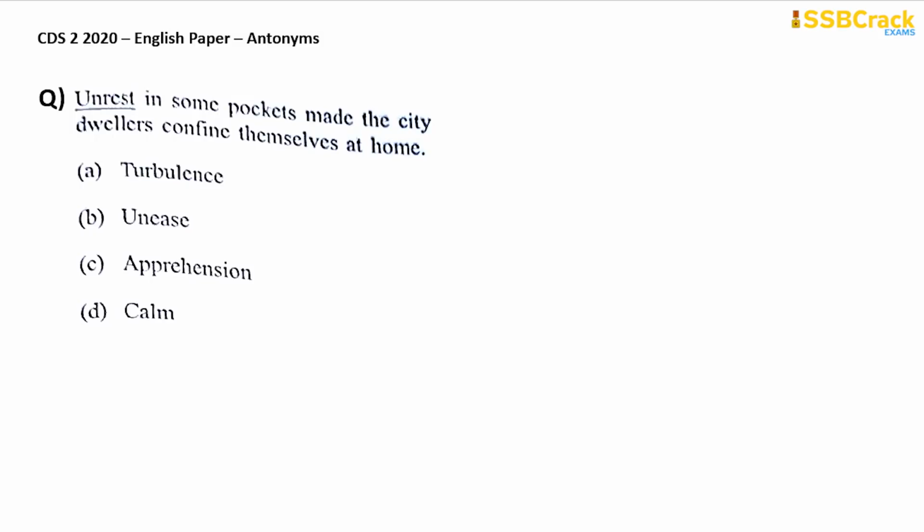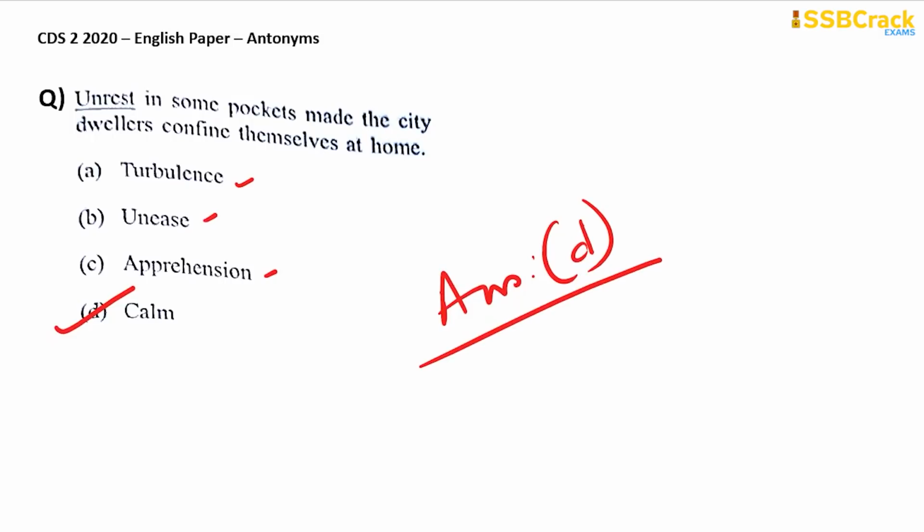Something that is peaceful, or in other words, something that is calm. So you can see option D, calm. Turbulence, unease and apprehension are all something to do with being anxious or being in a chaotic situation or disturbance. So calm is something that is opposite to unrest. So your answer is therefore option D. Calm is the antonym of unrest.